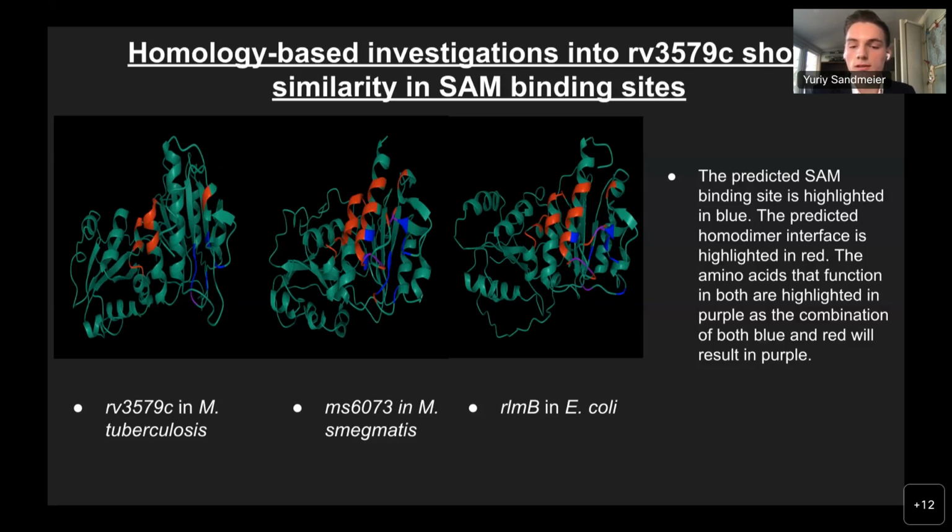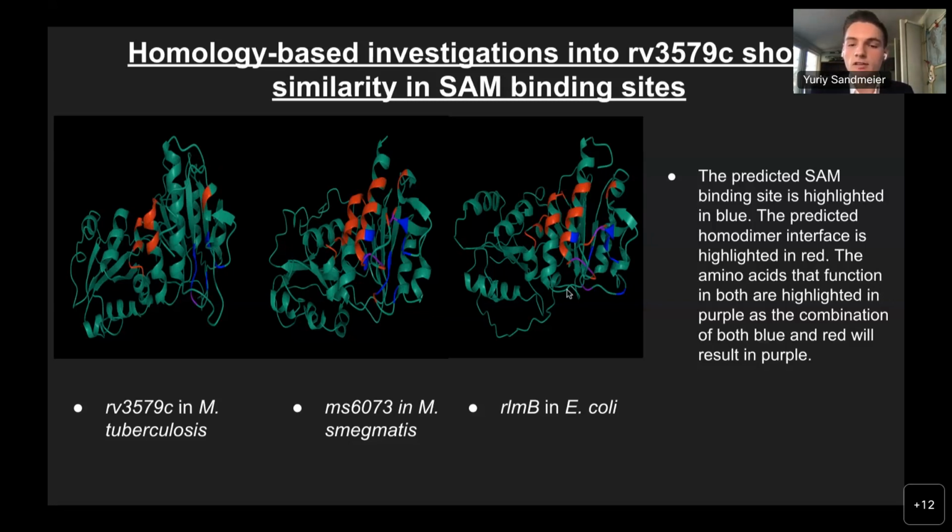In E. coli, this motif causes RLMB to serve as an RNA methyltransferase, leading me to suspect that both MS6073 and RV3579C serve a similar function in MTB. Extending this bioinformatics work, I used the software program AlphaFold to develop three-dimensional models for these three homologous proteins in MTB, with this protein being RV3579C, M. smegmatis, with this protein being MS6073, and E. coli, with its protein being RLMB.